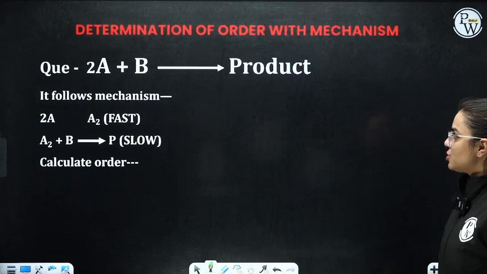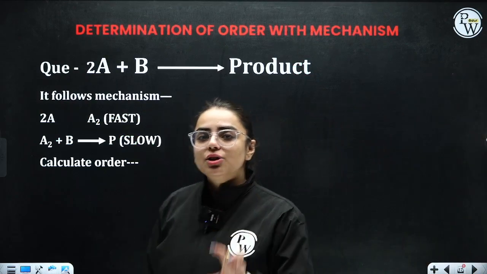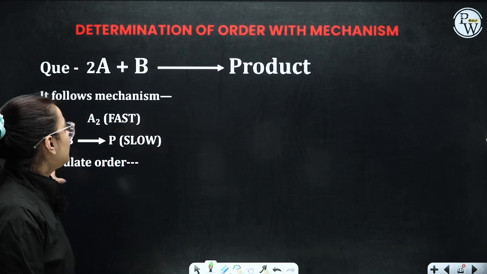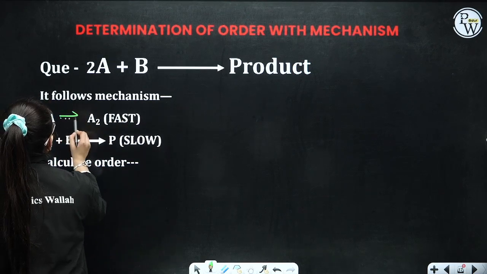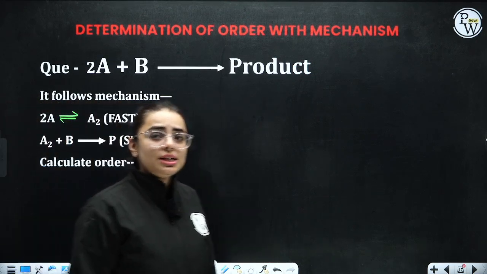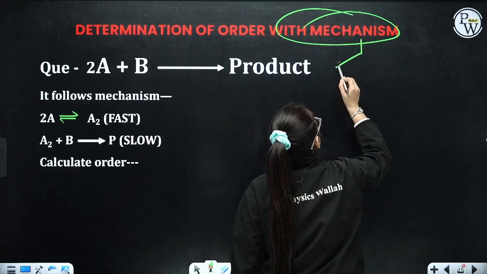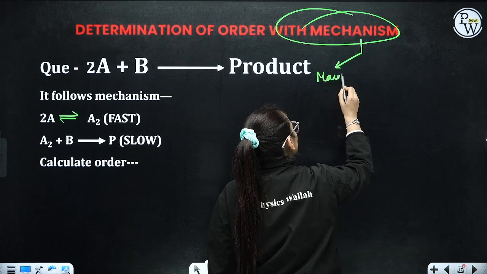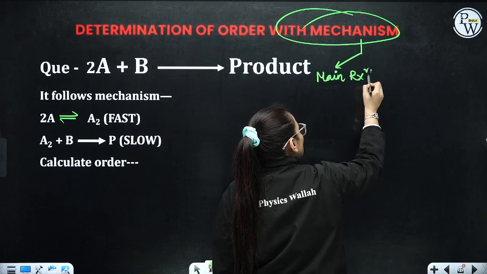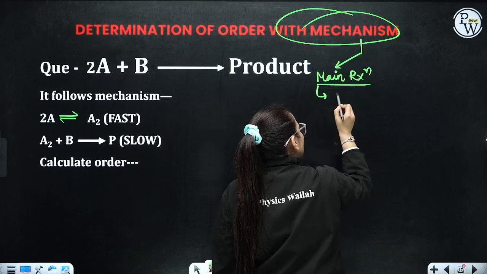Coming on to your next question, now we are going to determine order with regard to reaction mechanism. So here they have given you a certain reaction. It follows this mechanism, you have to do this. Now see, in order to do such questions where they have given you mechanism, you should know that they will give you a main reaction. For the main reaction, you have to write rate law.